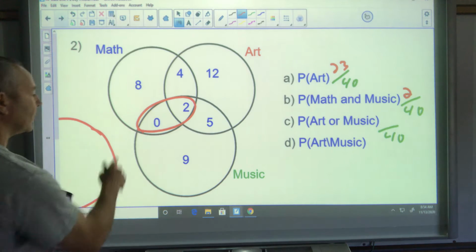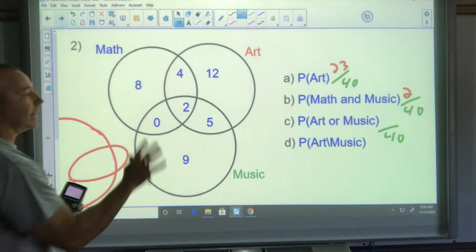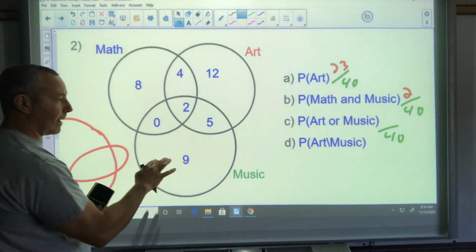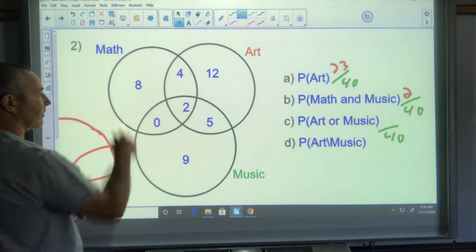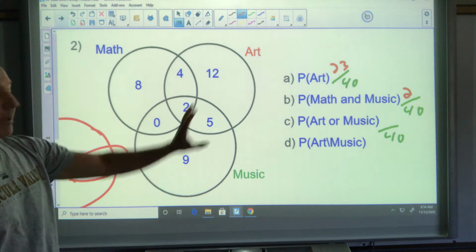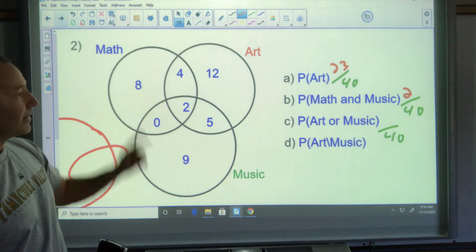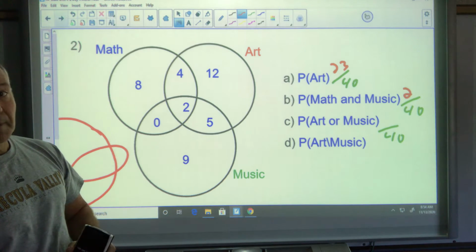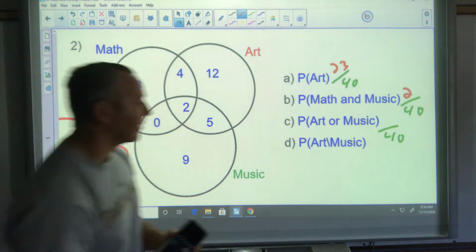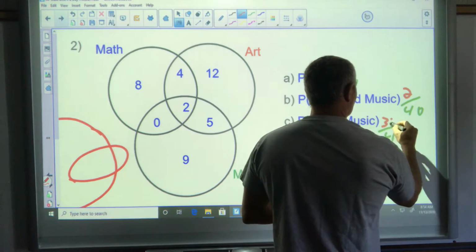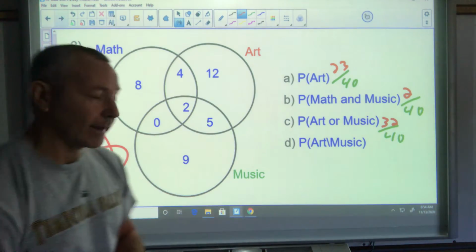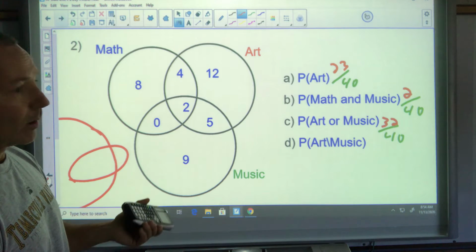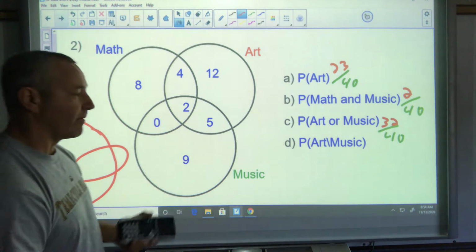Okay, art or music. Art or music is anyone in art or anyone in music. And if they overlap, that's fine. But it's everyone except for those. I could add all those up. There's a quicker way, though. There's just 8. 8 are not in art or music. So 40 minus 8 is going to leave me 32 behind. This is 32 out of 40. And again, I would reduce that answer. Dividing by 8, that would be 4 to 5.